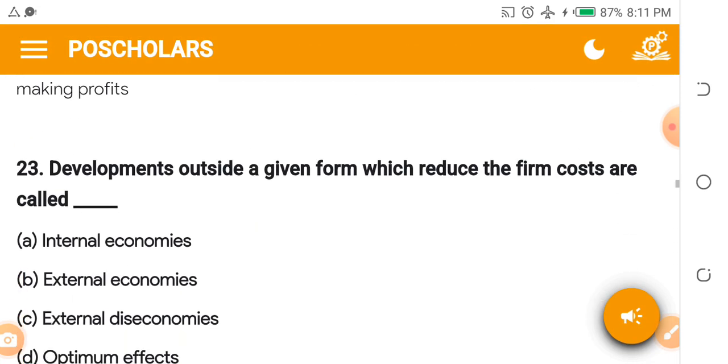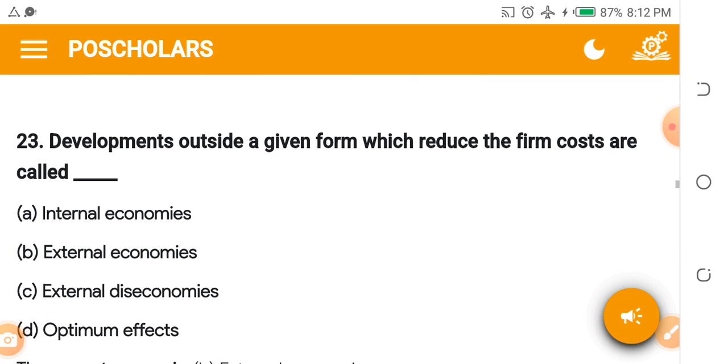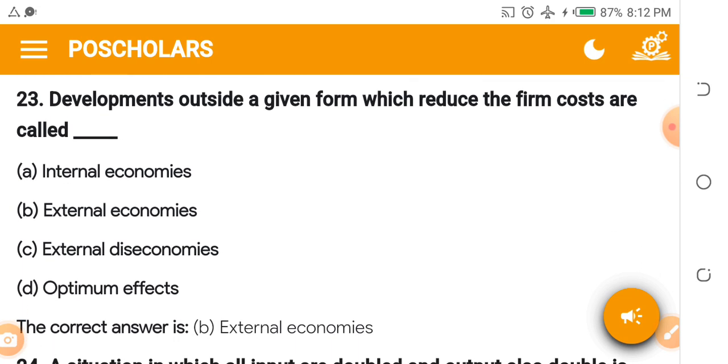We move on. Developments outside the given firm which reduce the firm's cost are called dash. This is not form, it's a typographical error. Developments outside a given firm which reduce the firm's cost are called, is it internal economies, or external economies, or external diseconomies, or optimum effect? The answer is simple. It is external economies, because it is outside the firm. It is not controlled within the firm. Sometimes the owner of the business doesn't even have an influence on that effect.